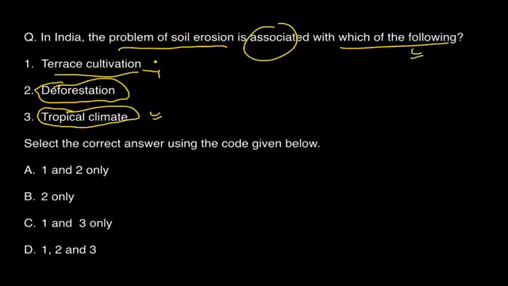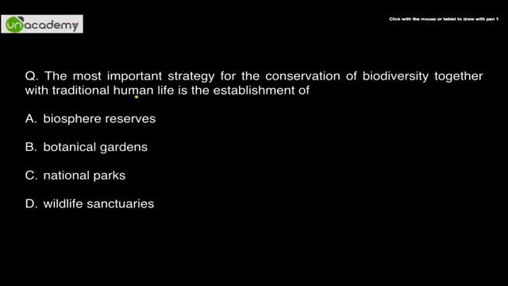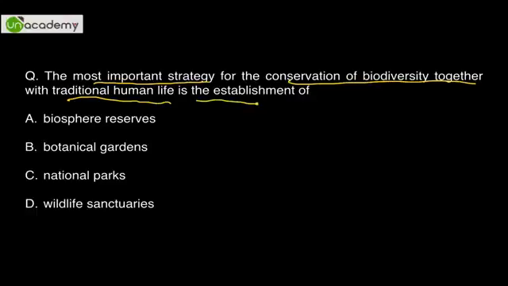But just in case the term was there, 1 or 2 can also be there. It depends on the interpretation of the examiner, but I'll still go with 2 only, so answer for me is B. And finally, the most important strategy for conservation of biodiversity together with traditional human life is the establishment of